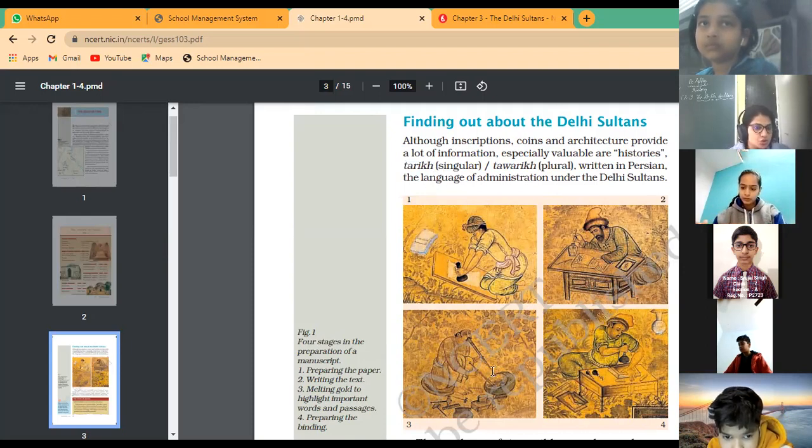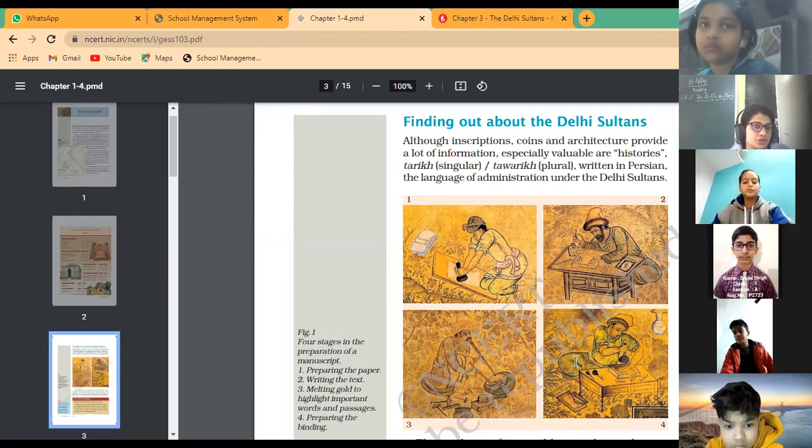So they used gold to highlight the important words and passages. And then the last picture shows the person preparing the binding of the manuscript.